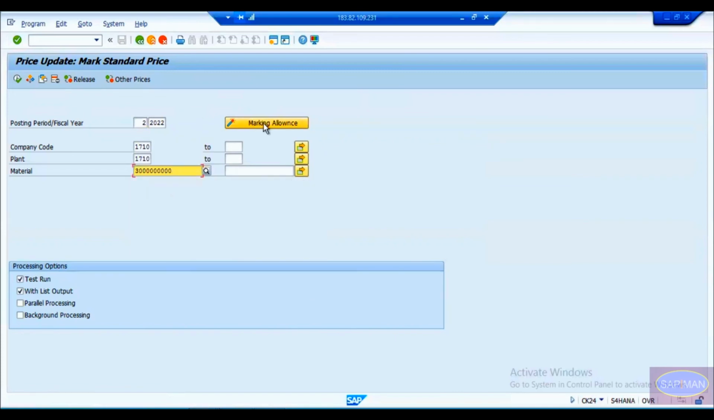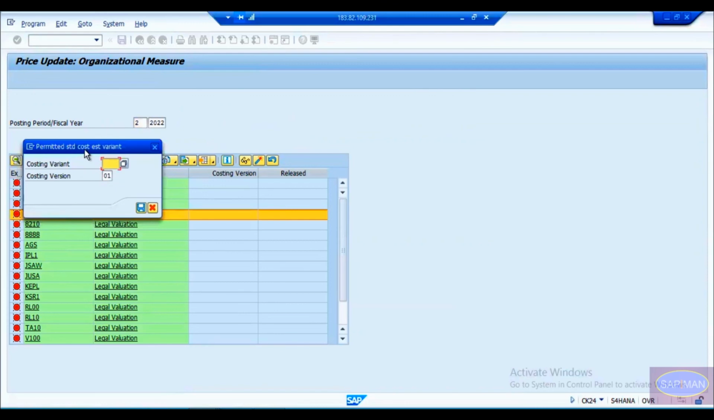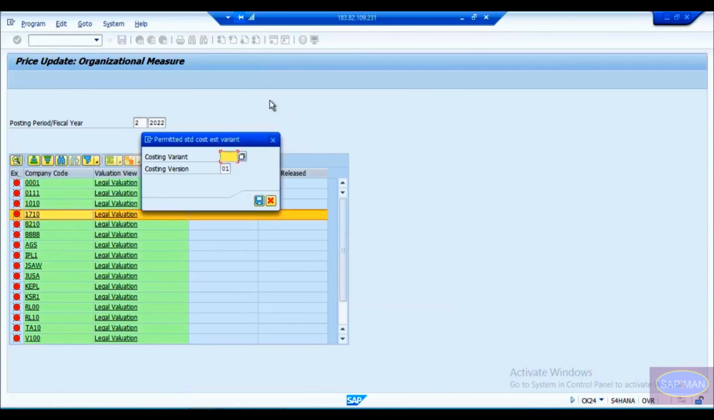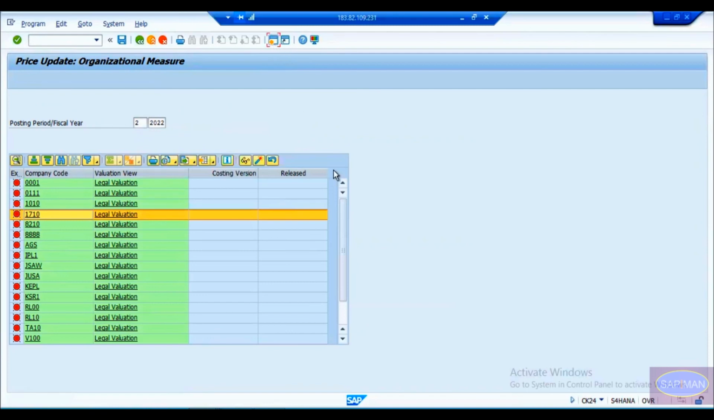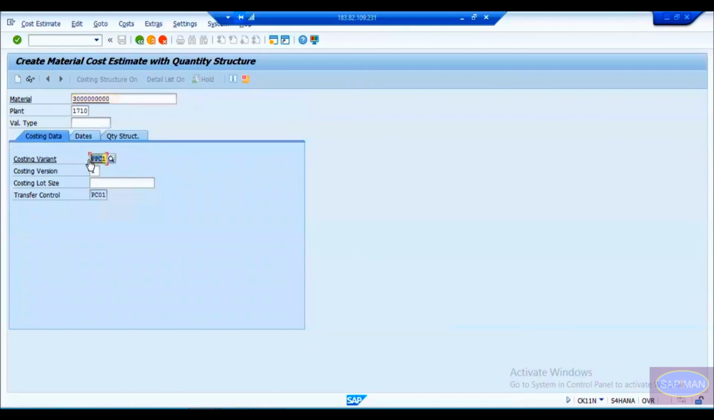Then go to the marking allowance. In the marking allowance, first of all, for your company code, you can see every valuation area or every company code is showing red. That means nothing is activated. We need to activate our respective company code, and you need to give the details which you captured during your cost estimation. In the cost estimation, if I go to CK11, you can see the costing variant I selected was PPC1, right? Whatever costing variant and version you had taken. You might have created 5 or 10 versions also with different BOM, different routing, different production version.